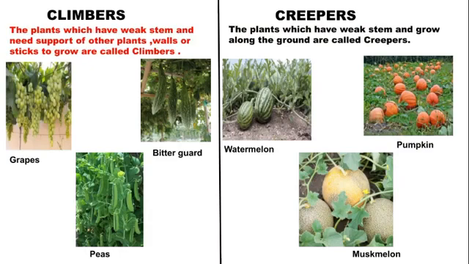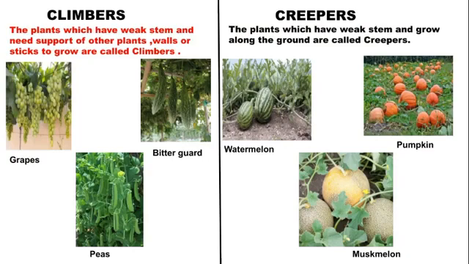So what are creepers? The plants which have weak stems and grow along the ground are called creepers. So what are those examples? Watermelon, pumpkin, muskmelon, etc. So children, you can observe in the picture, watermelon, pumpkin, muskmelon, they are growing along the ground, isn't it?